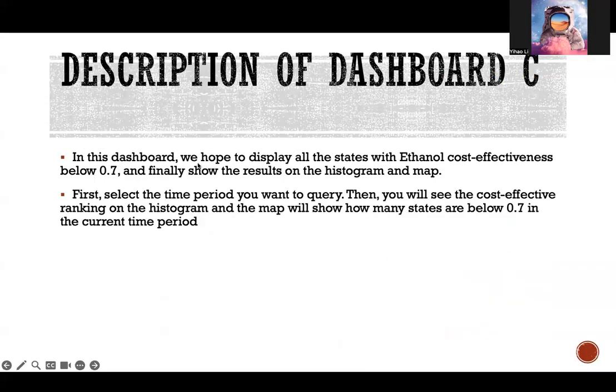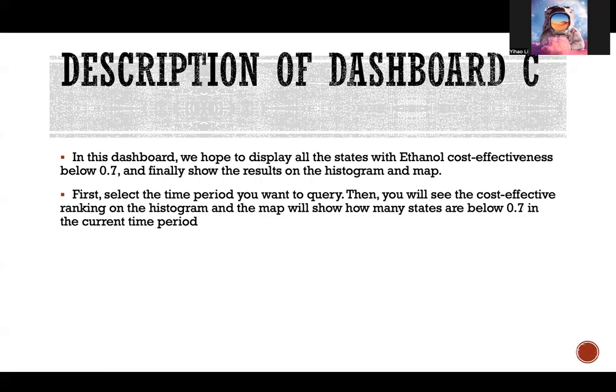Okay, let's move on to the description of our dashboard C. This is the last part. Dashboard C is designed for our third question: is ethanol more cost effective than gasoline? Here we use a cost effectiveness ratio, equal to the ethanol price divided by the gasoline price. If the ratio is below 0.7, ethanol is considered more cost effective.